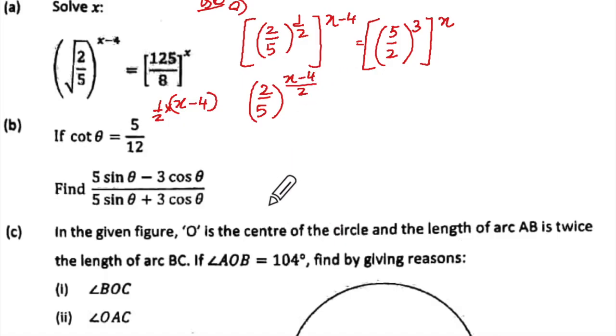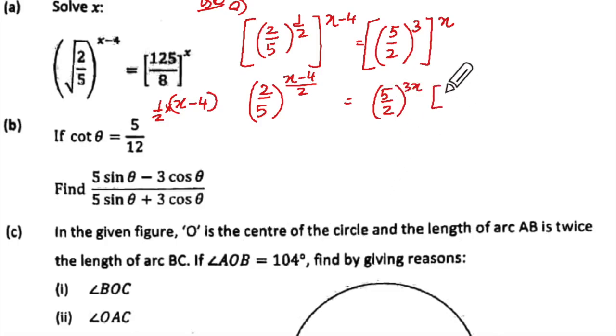Did you see the difference between this and this?